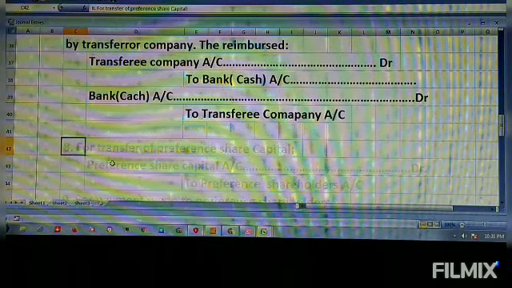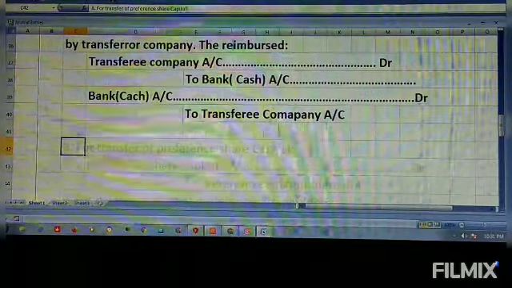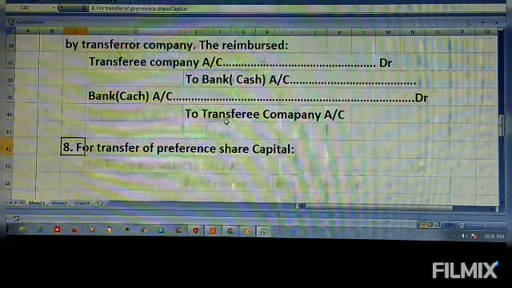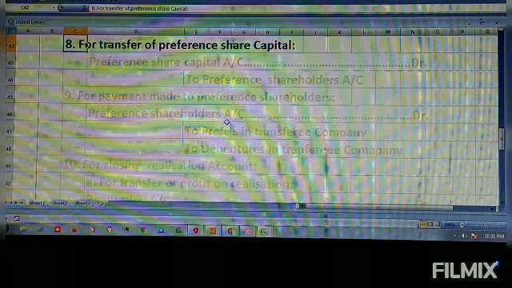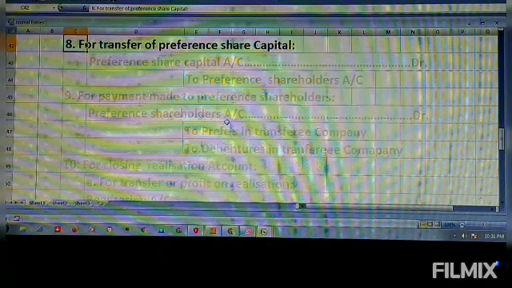For transfer of preference share capital, if any preference share capital is there, how do we transfer it? First, you have to cancel the preference shareholders' account. So the preference share capital account must be debited.